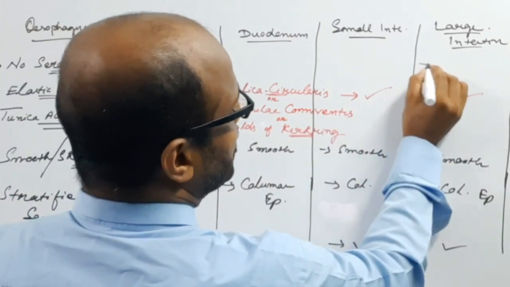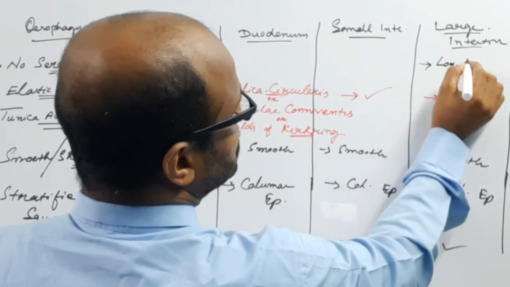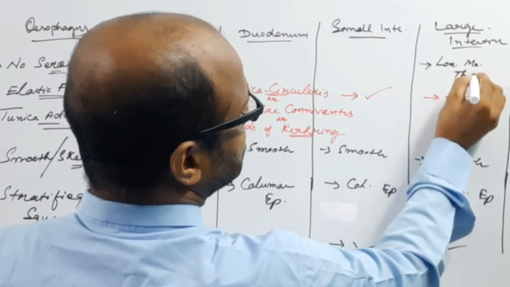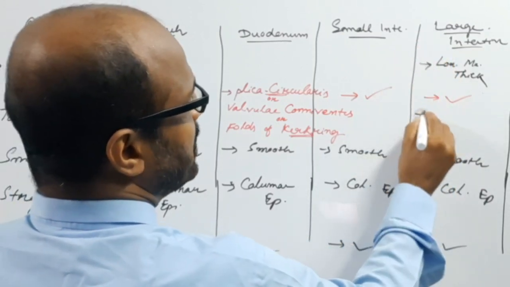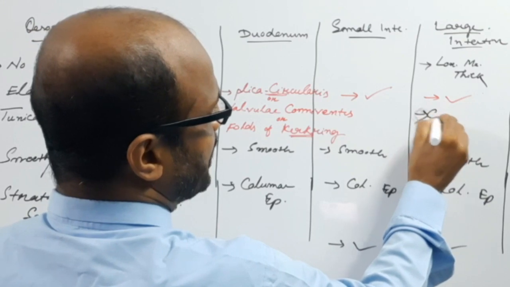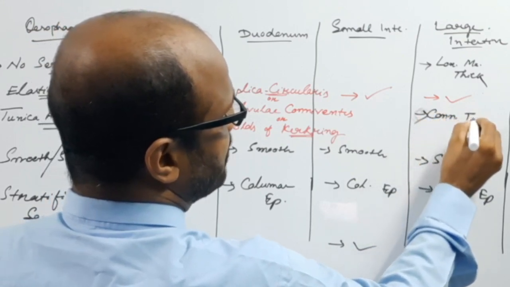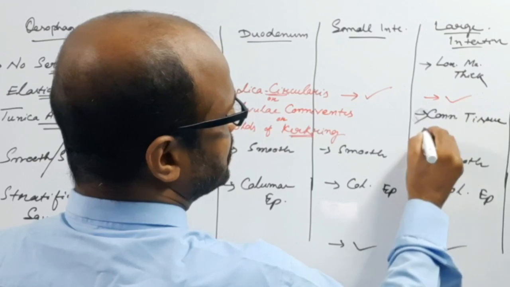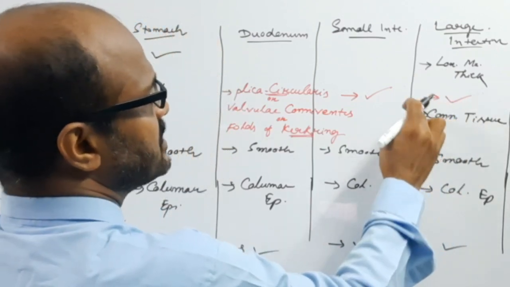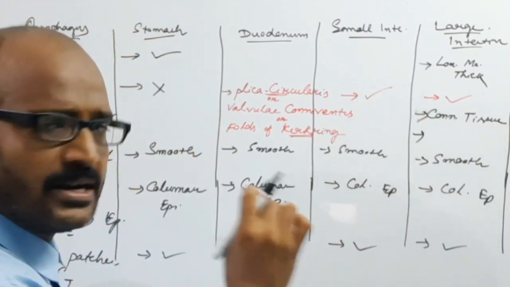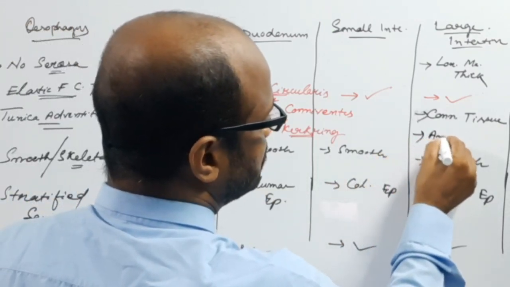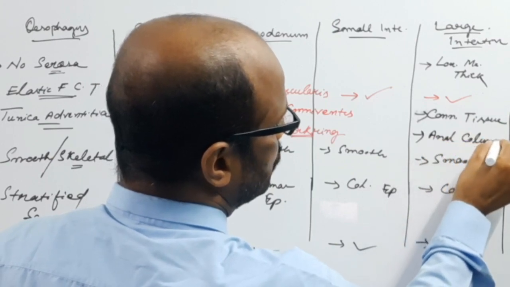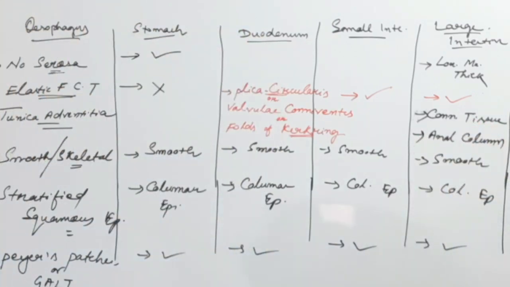In case of the large intestine, the longitudinal muscle is thick, and the outermost covering of the large intestine is the serosa, which is made up of connective tissue. At the region of the anus, there is a vertical fold which forms the anal column. So these are the important parts of the alimentary canal.